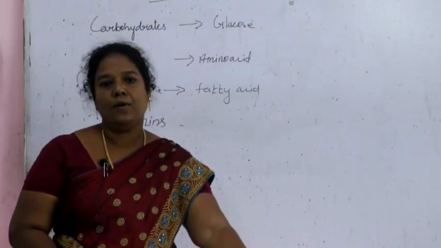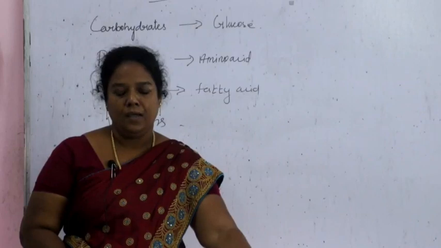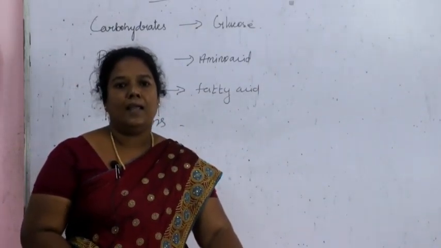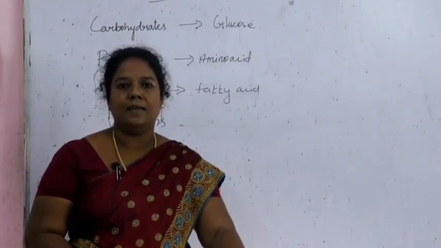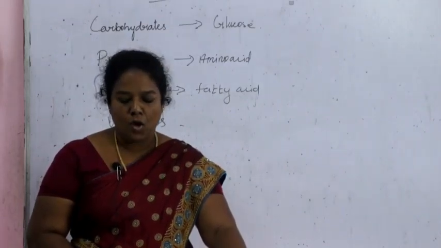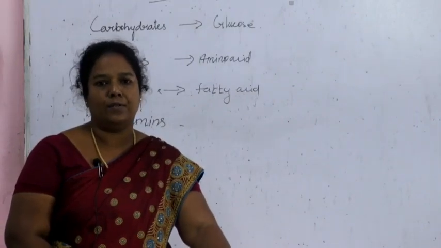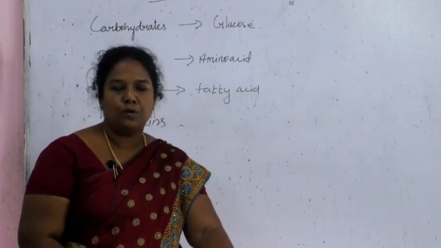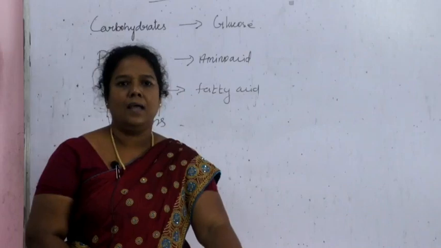Carbohydrates. Carbohydrates are energy giving food which contains glucose. Carbohydrates are organic substances. Organic substance means what? It is obtained from plants and animals. It contains carbon, hydrogen and oxygen. Are you clear, children? Carbohydrates contain sugar molecules. What sugar molecules are present in carbohydrates, children? Glucose, sucrose, lactose, fructose. So many sugar molecules are present.